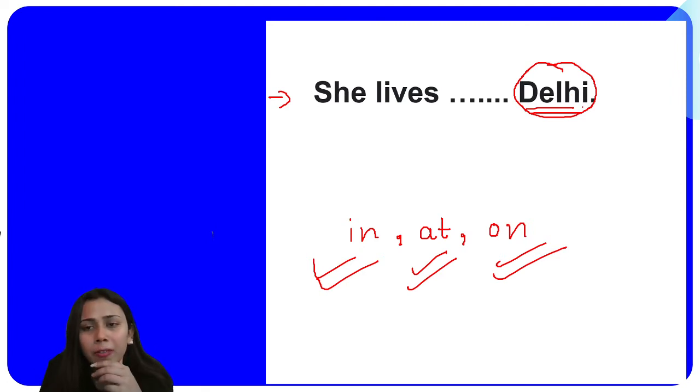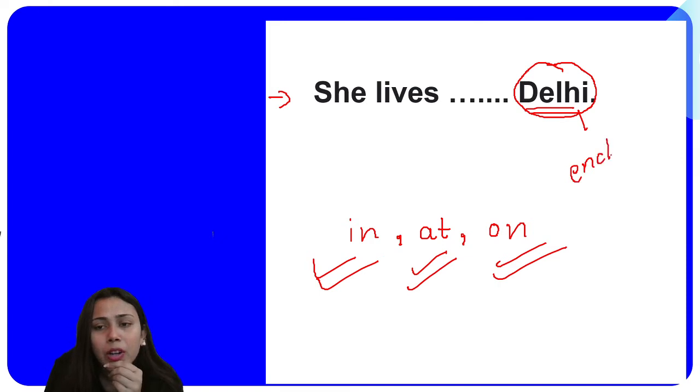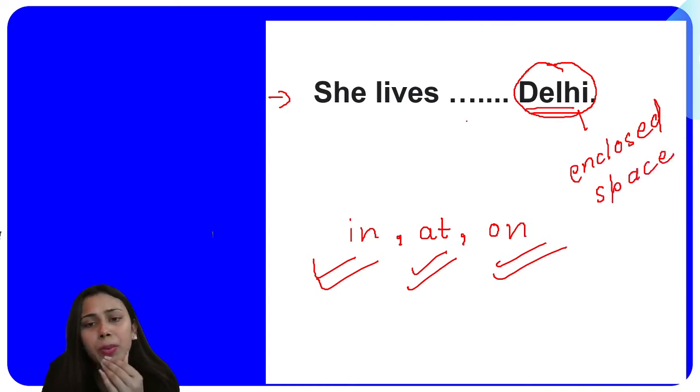Okay, so it's so obvious. Delhi is an enclosed space, right? And as I told you, for enclosed space, what preposition do we use? We use in for that matter, right? She lives in Delhi. Okay.